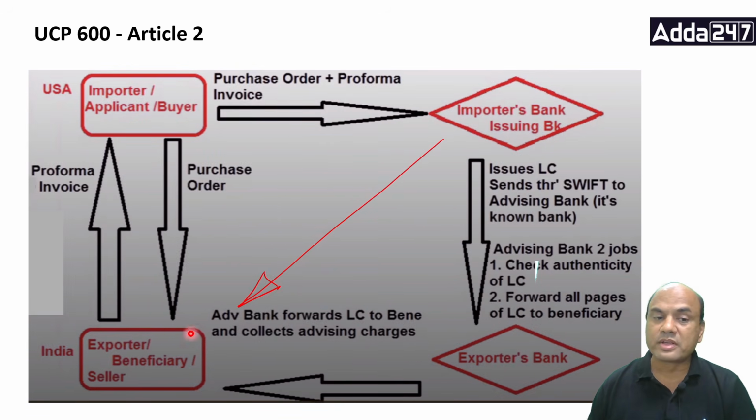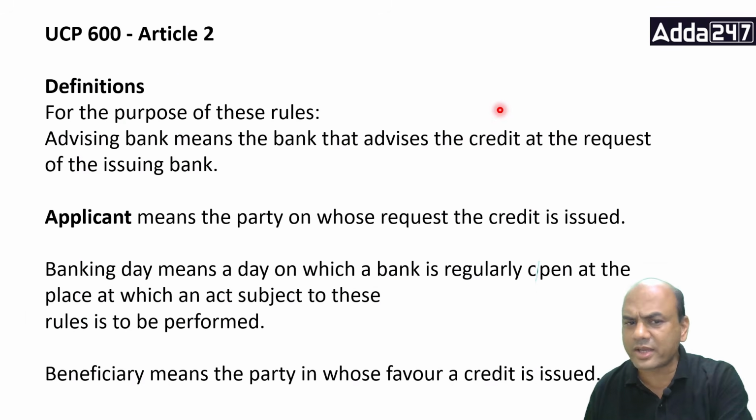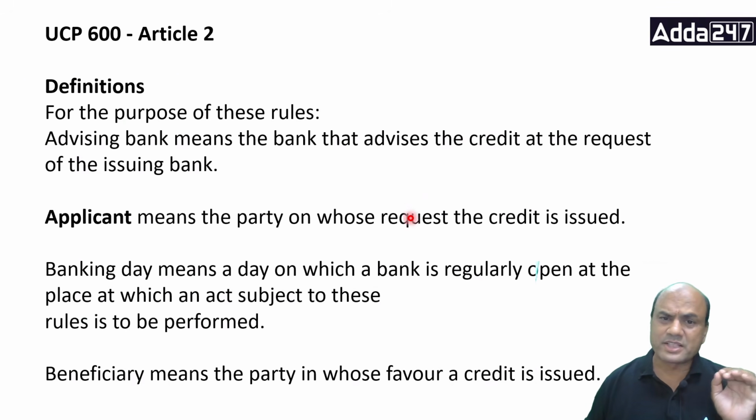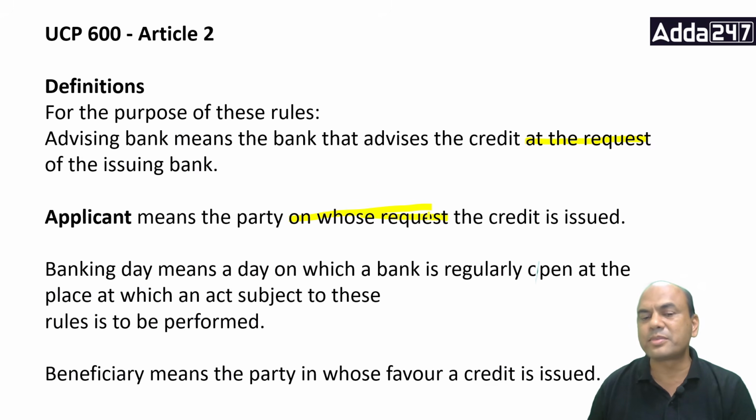Now, applicant. Applicant means this person, the buyer, on whose request the issuing bank prepares this. Remember, this line is very important for all of you. This word request is very important. Why? Because when I request somebody to do something, it means that the second person becomes an agent.